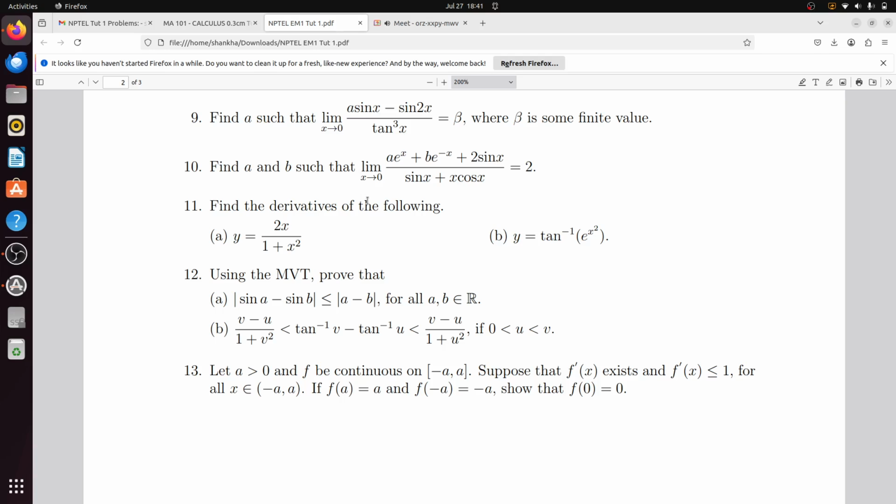That will be less than or equal to F prime C for some C, right? Yes, sir. F dash of C, that is Lagrange's mean value theorem.